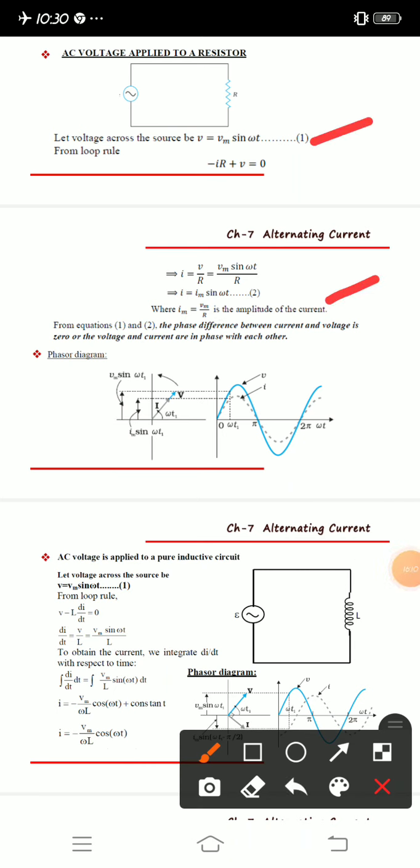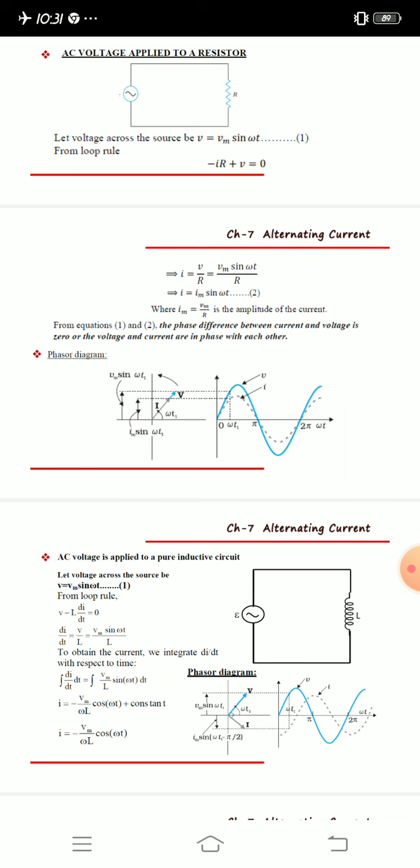So from equations 1 and 2, the phase difference between the current and voltage is 0 because V is equal to Vm sin omega t and I is equal to Im sin omega t. The omega t is the same for both of them. So the voltage and current are in phase with each other and they don't have any phase difference.